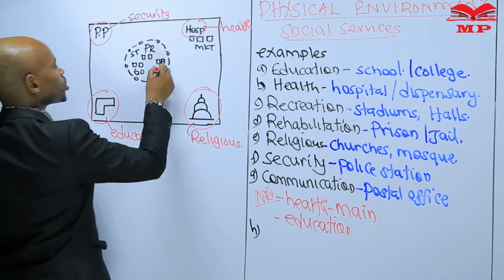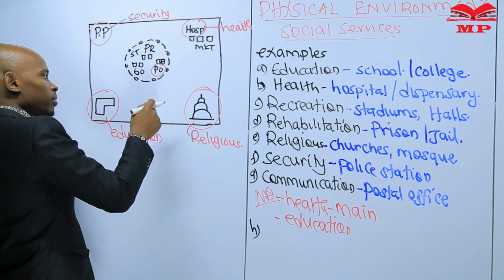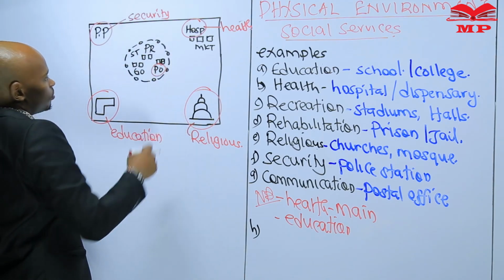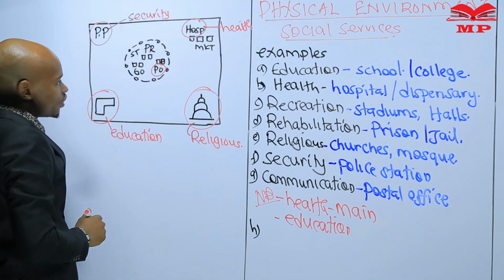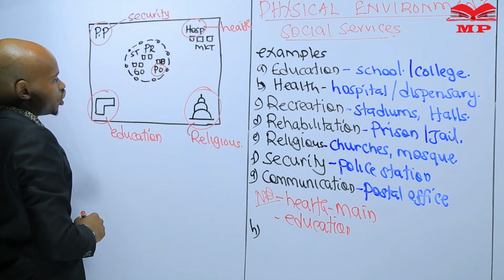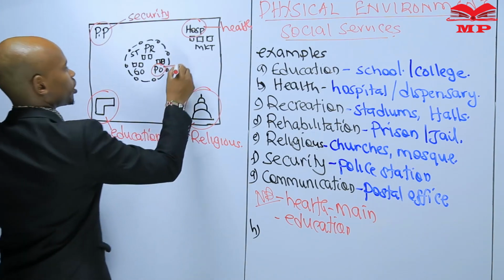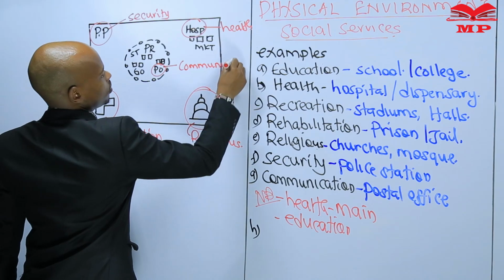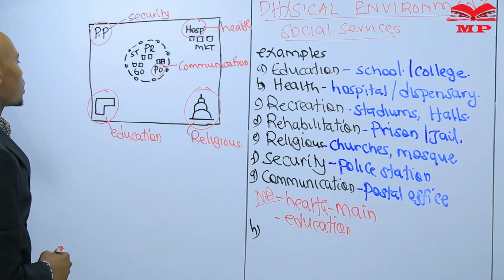There is a post office in the town, in the map, initiated as PO. Then here we have communication services. That is what we use to send letters from one place to another, postal office.